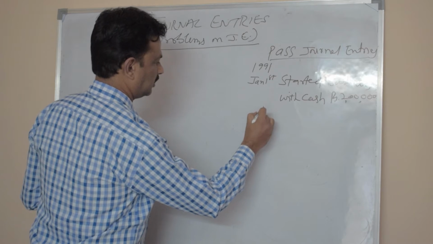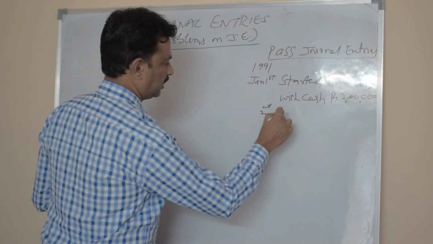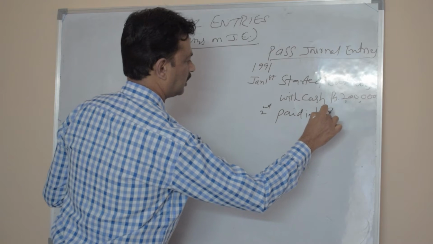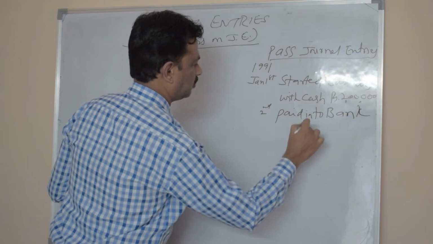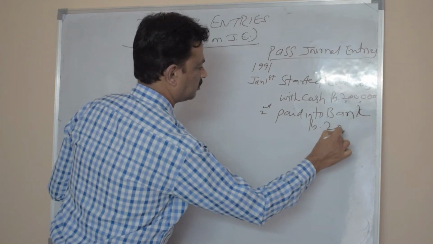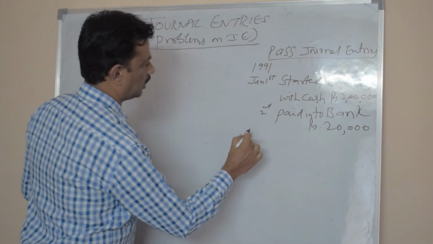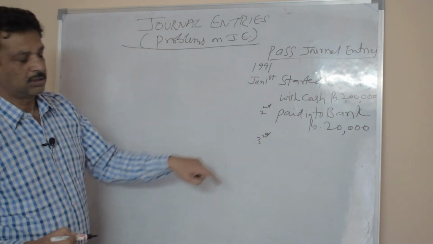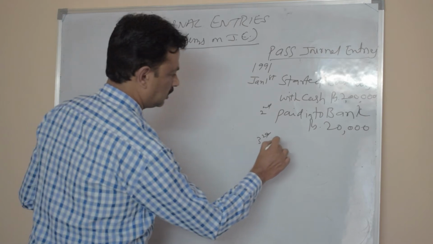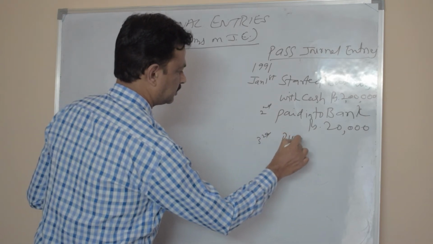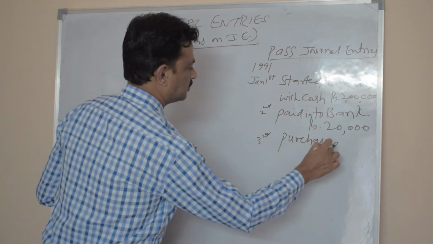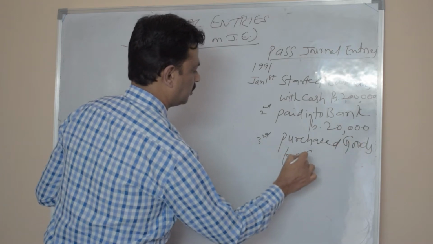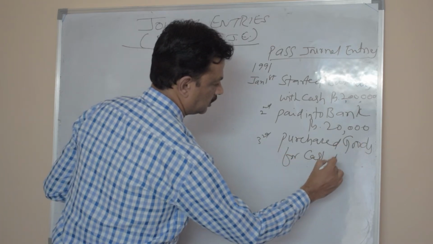And second, paid into bank rupees 20,000. And January 3rd, 1991, purchased goods for cash 10,000.